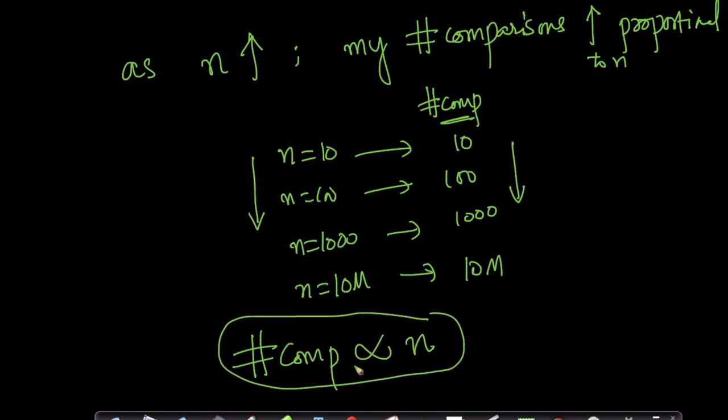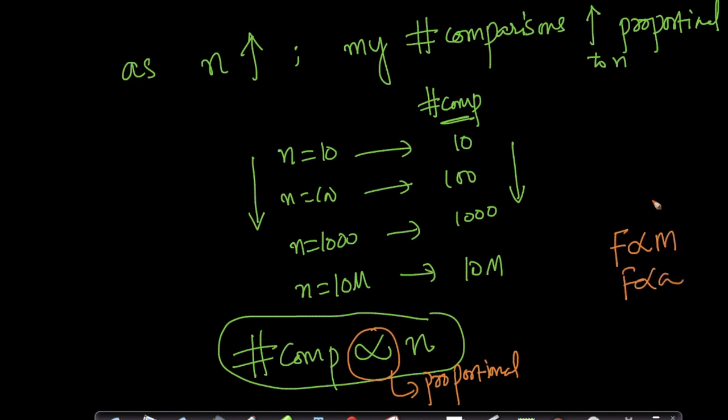This symbol in mathematics means proportional. Those of you who studied physics in your 11th grade or something like that will understand that force is proportional to mass and force is proportional to acceleration. You must have learned this in Newtonian physics, right? Same terminology. Your number of computations is proportional to n.